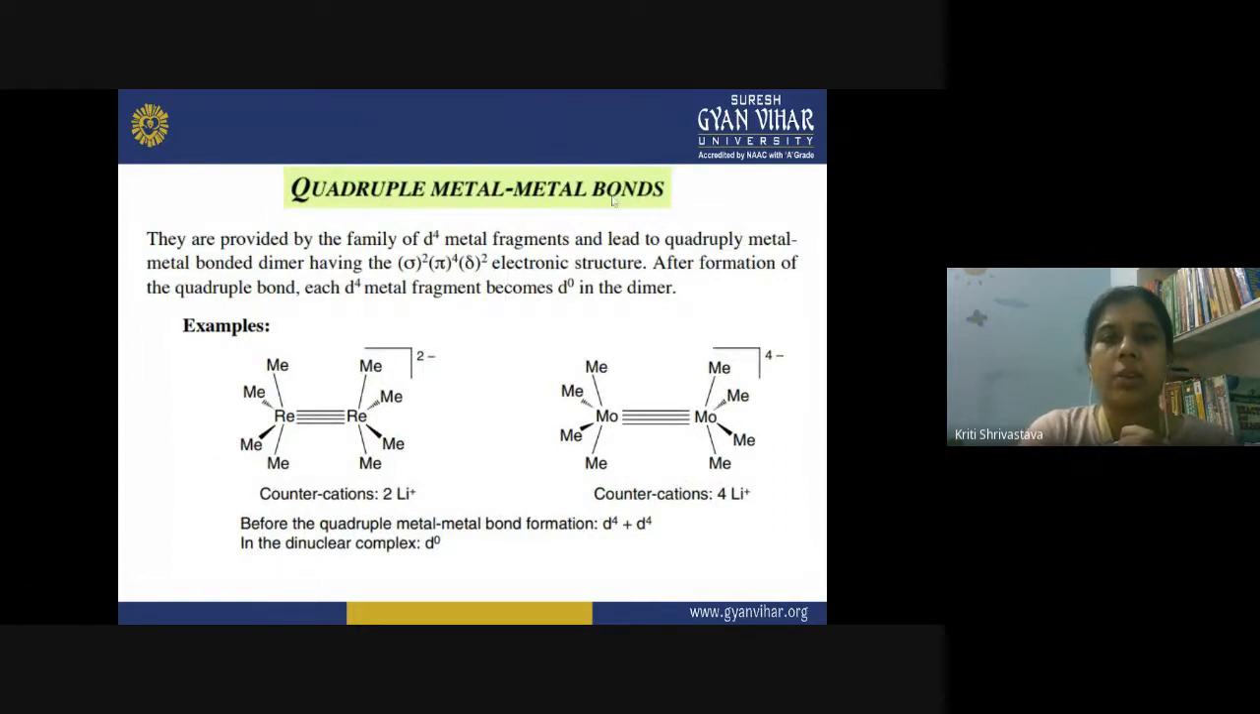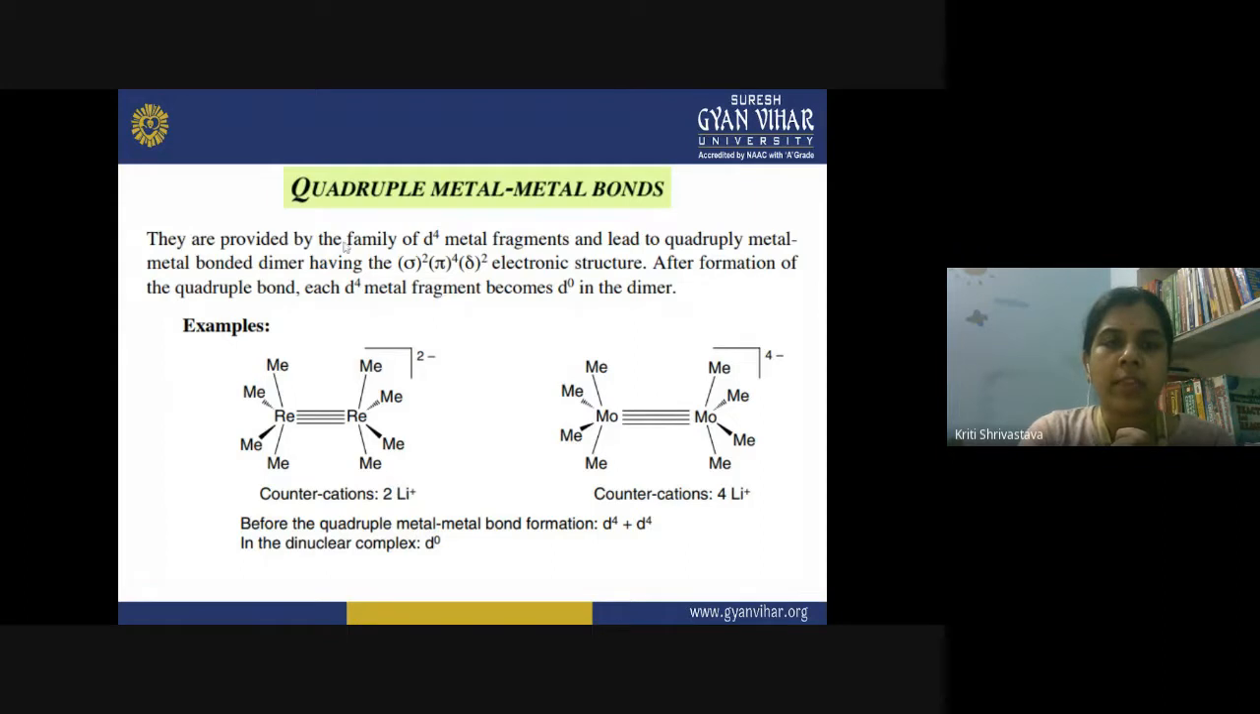Now we can also have quadruple metal-metal bonds in this type of complex, where we have four bonds between the two metal atoms. Again, the examples given here are a rhenium complex and a molybdenum complex. They have a negative charge, and they can have counter cations, 2 Li plus and 4 Li plus. Since they have a negative charge, they behave like an anion, and with the anion you need to have some cation, right? So here the counter cation is the lithium ion.